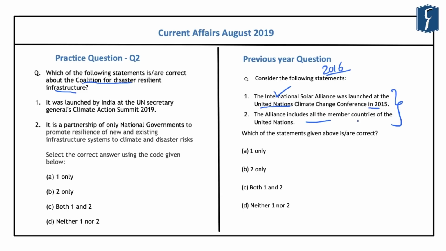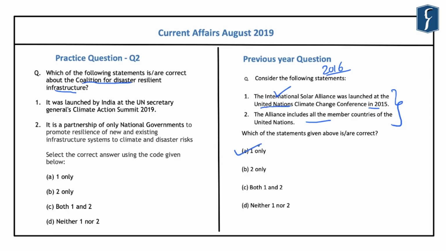So if you look at the formation of this question, it asks where this International Solar Alliance was launched. And second is regarding the membership of this International Solar Alliance. It was asked in the year 2016 because it was launched under the leadership of India. In this case, the first statement was correct and the second statement was incorrect. And hence the correct answer was A, 1 only.